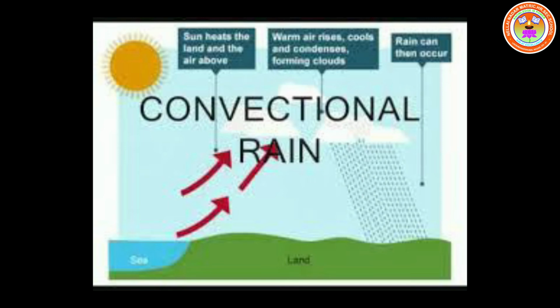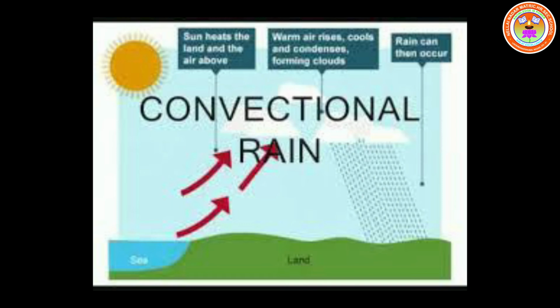So the ascending moist air cools, condenses and results in convectional rainfall. Convectional rainfall occurs regularly in the equatorial region in the evening. It is also experienced in tropical, subtropical and temperate regions in the summer months and on warmer days. When it occurs in the evening, it is called the 4 o'clock rainfall, or convectional rainfall.